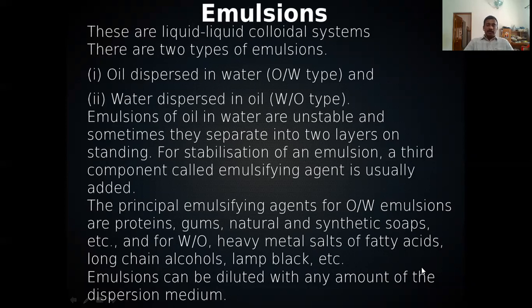So here we have two types of emulsions. Oil in water type emulsion: here the dispersion medium is water and the dispersed phase is oil. To identify an oil in water type emulsion, it is soluble in water, that means we can dilute it by adding water. So can you say milk, is it an oil in water type emulsion or a water in oil type emulsion? Milk can be diluted with water, so surely milk is an oil in water type emulsion.